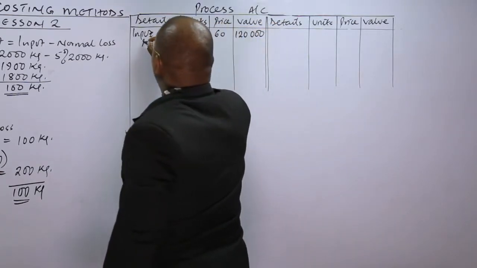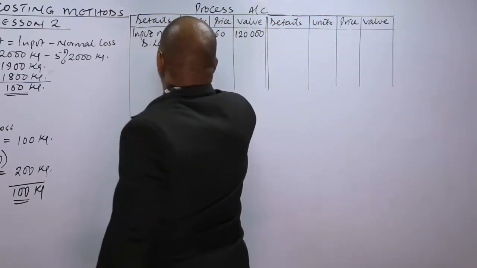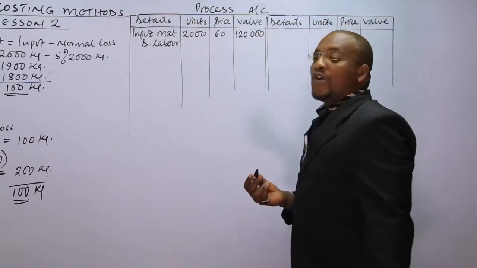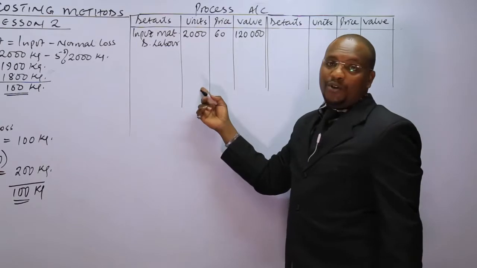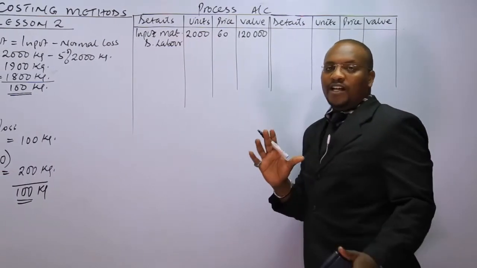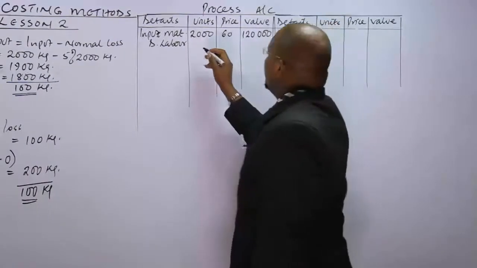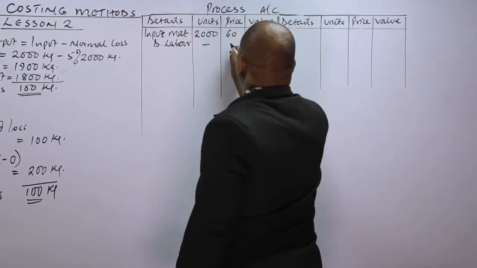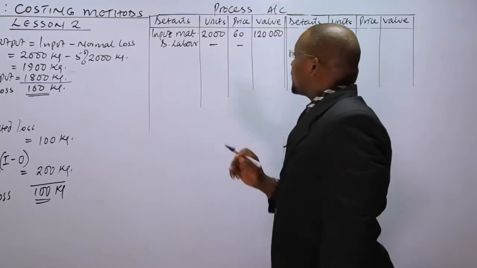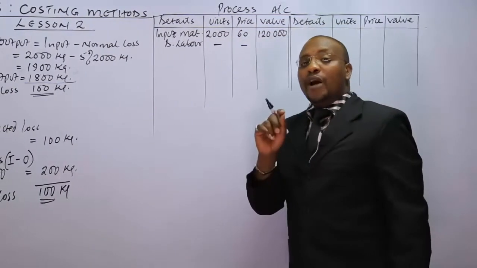Then you have the direct labor. The labor we have been given there is 200 hours. So we cannot put the 200 hours here because we are talking of physical units of input and output, not the hours. So we are going to have a dash here, but we know the computation of this labor. It was 200 hours and the rate is 150 per hour.